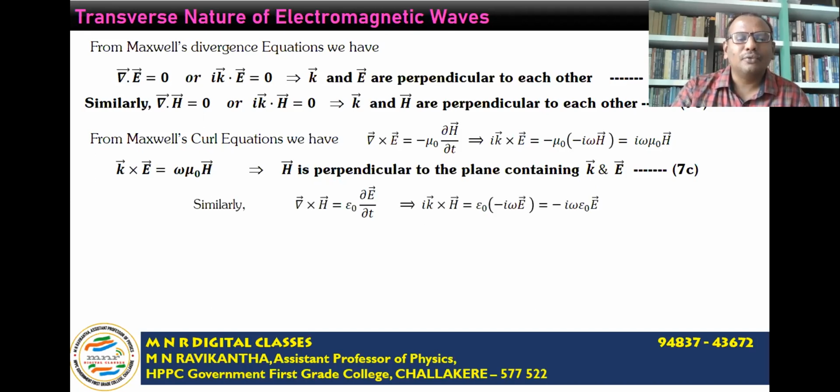Similarly, consider the fourth equation, del cross H is equal to ε₀ times ∂E/∂t.